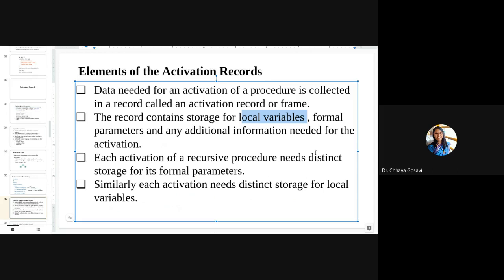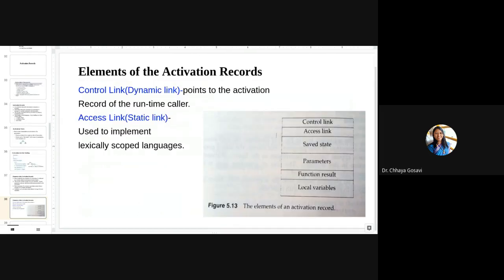If it is a recursive procedure, we need separate, distinct storage for its formal parameters for each activation. Similarly, each activation needs distinct storage for local variables. So local variables and formal parameters need memory allocated separately for every activation.